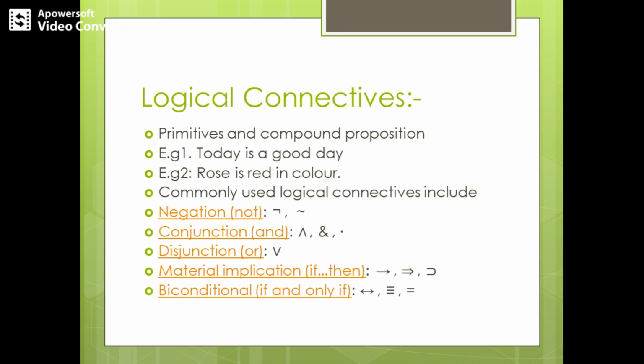In this logical connective, we use the terms "if and only if" in the statements. The symbol that we use is a double arrow for the biconditional, whereas for the conditional, or material implication, we use a single-sided arrow in our examples. In the next slides, let's see how we can elaborate on all these logical connectives in detail.